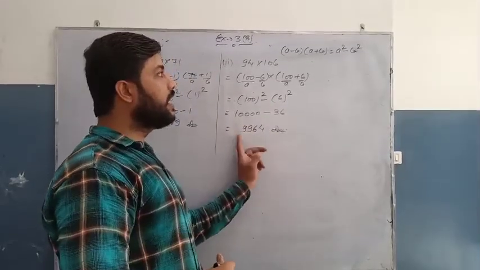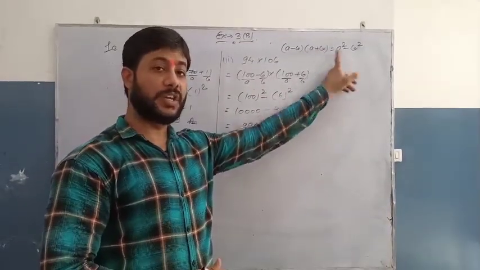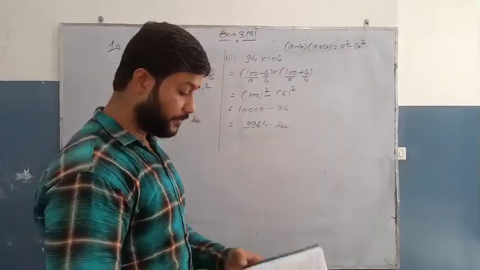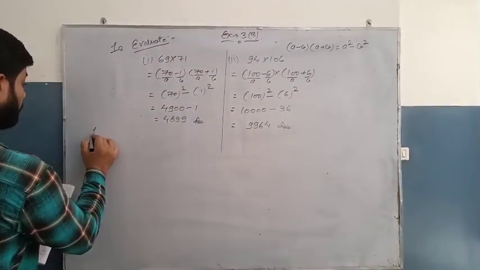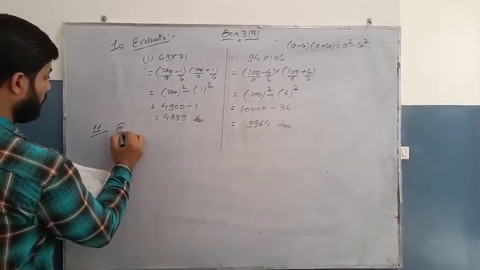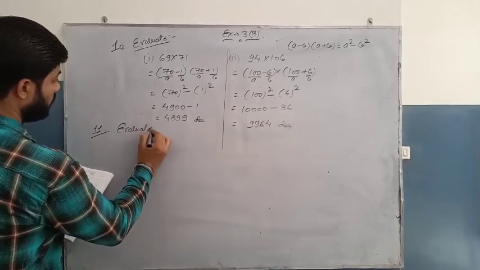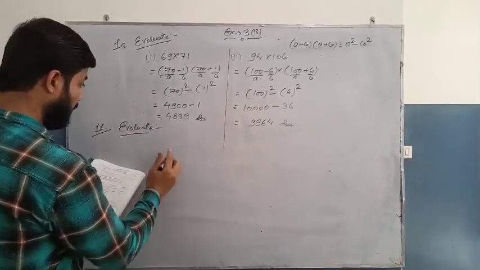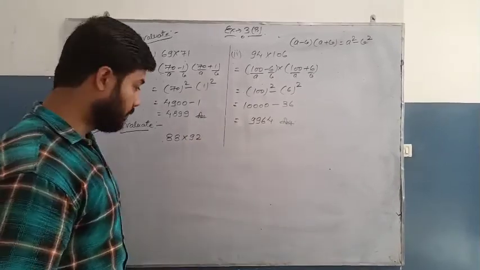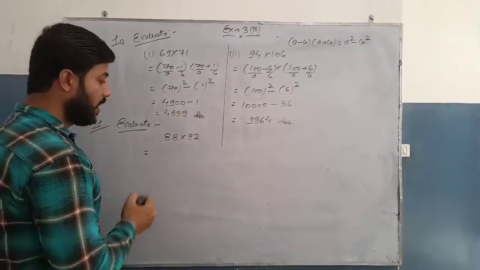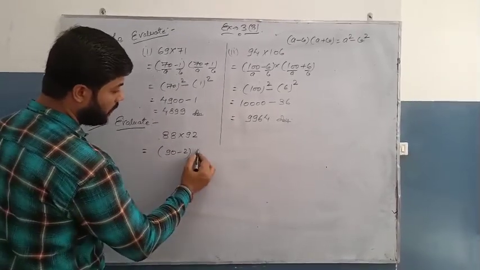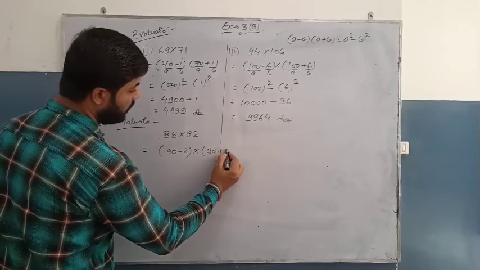So simply you can apply the formula a square minus b square for such given questions. Now in question number 11, question number 11 says, again to evaluate 88 into 92. Right. Now here again 90 minus 2 into 90 plus 2.